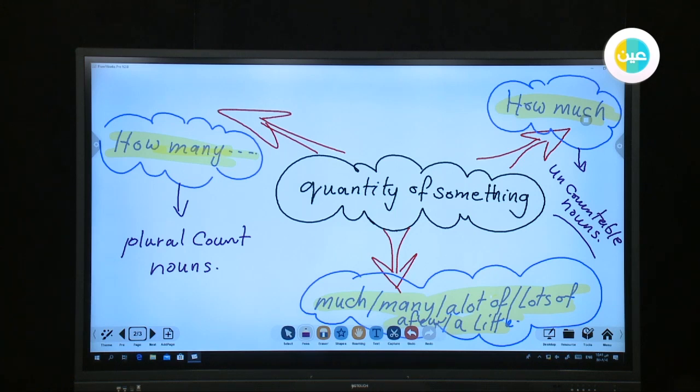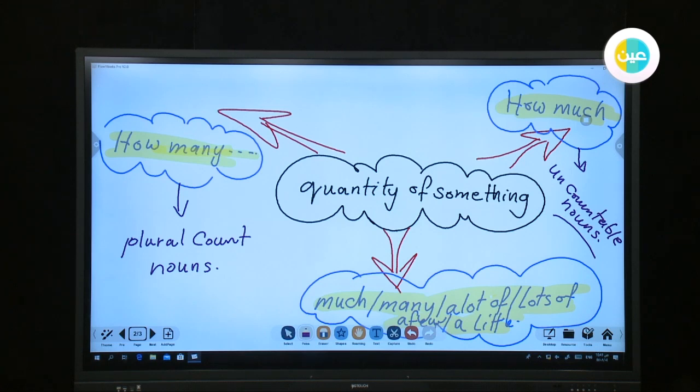Let us begin with the first question they give us: How much fruit do you usually eat? How much? The answer is: I eat a lot of, it means lots of fruit every day. So the quantity here is not about how many fruits are eaten, but an expression for the fruit, whether you eat a lot or a little bit. This is question 1.